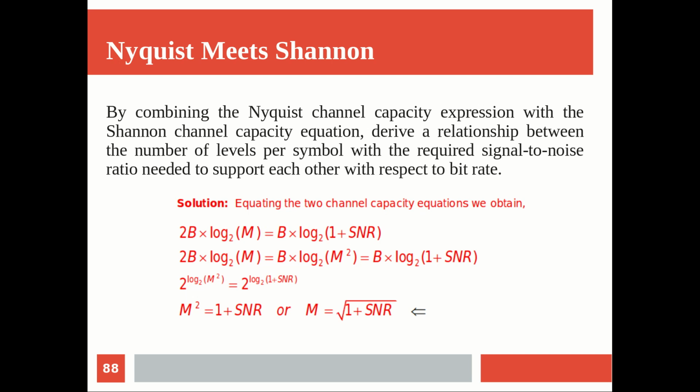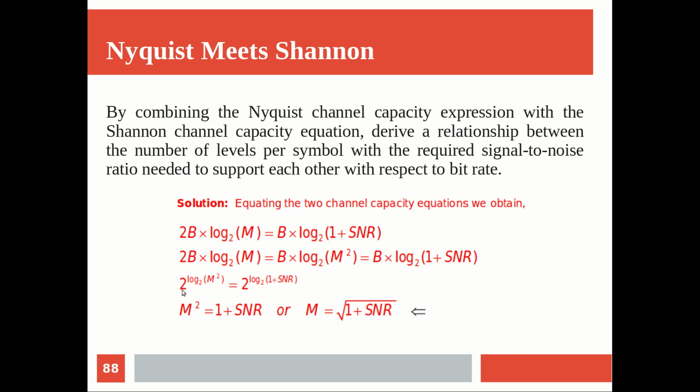So let this quantity be x and this quantity be y. As x is equal to y, we can write 2 raised to this value is equal to 2 raised to this value. This is one way of derivation. You can use some other method also.